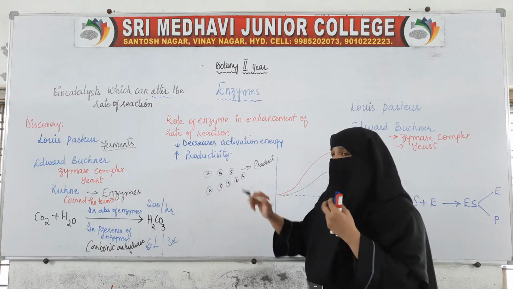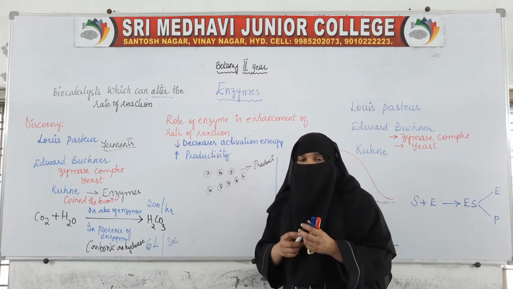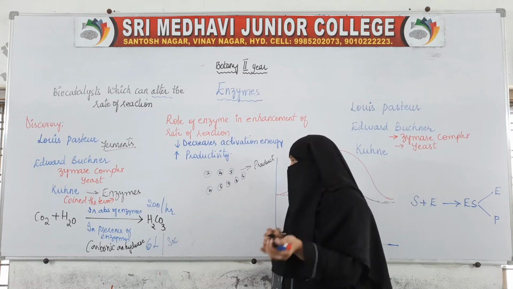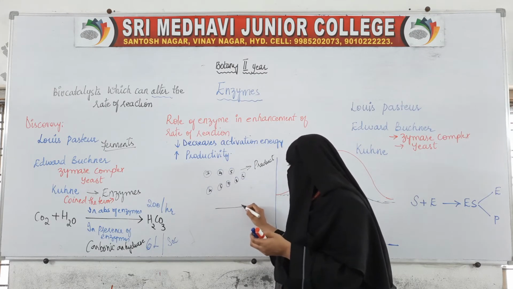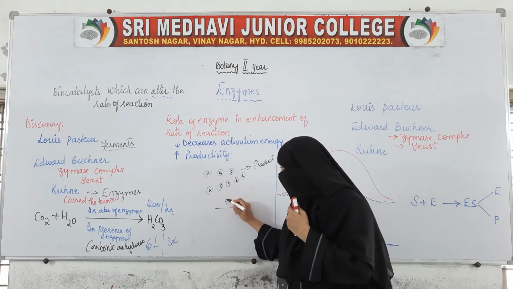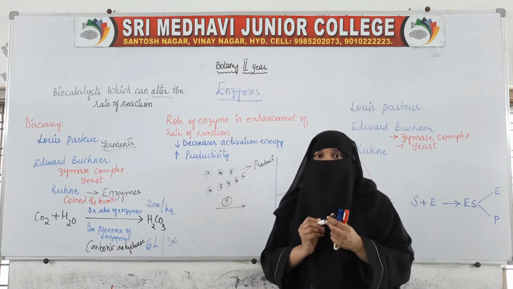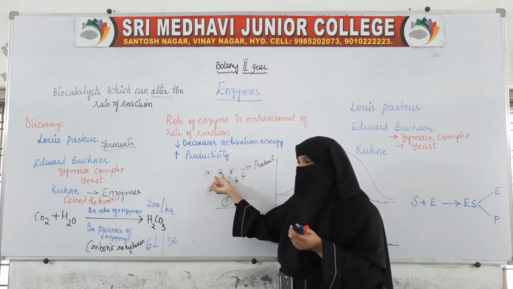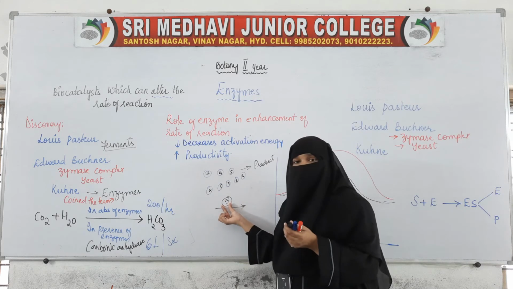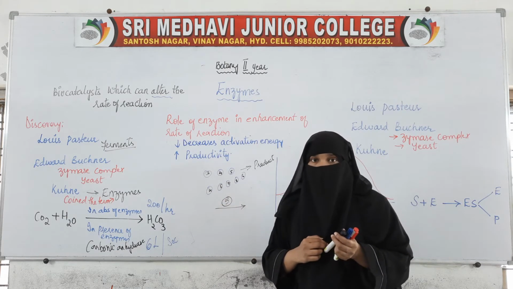So, for this substrate to react, they should possess a certain amount of energy. Okay. For this reaction to be carried out, it takes 5. The energy required is 5. A molecule or the substrate should have this much of energy to take part in the reaction.